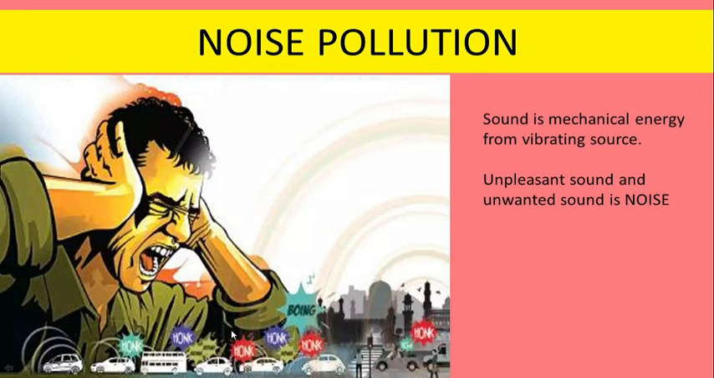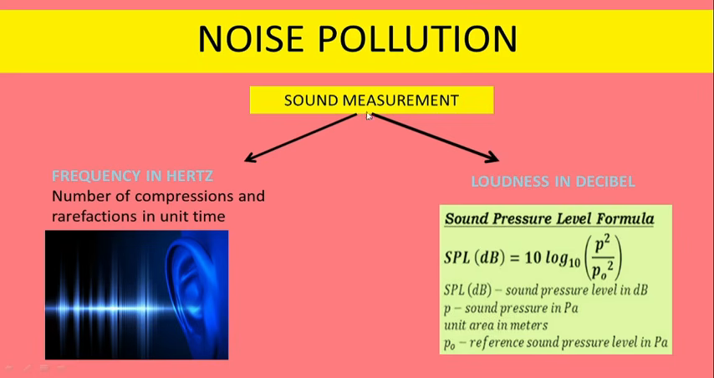Noise pollution. So sound is mechanical energy from a vibrating source. Unpleasant sound and unwanted sound is known as noise. Sound can be measured in two units. We can measure the frequency of sound by calculating the number of compressions, that means whenever sound waves come close to each other, and rarefactions, when sound waves move apart. So the number of these compressions and rarefactions in unit time can be calculated, and this is known as frequency. Unit of frequency is hertz.